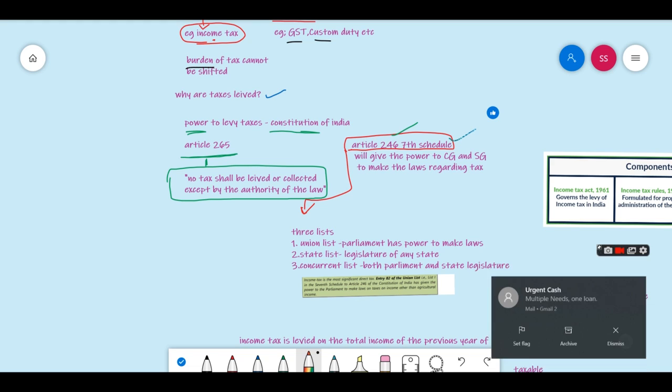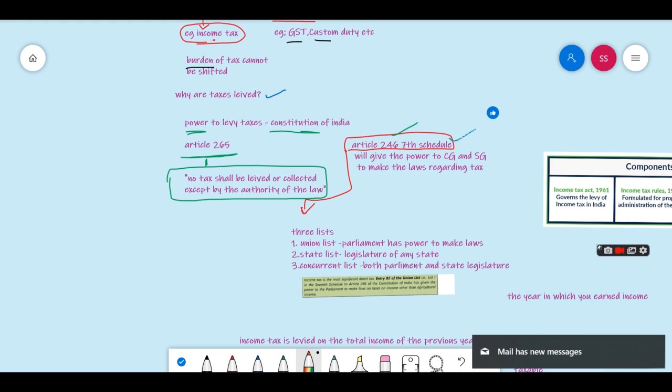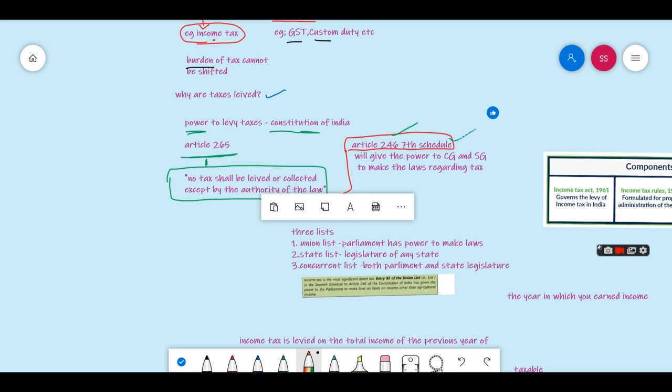In Article 246, the 7th Schedule gives the power to the central government and state government to make laws regarding tax. In the 7th Schedule, there are three lists: the union list, the state list and the concurrent list. In the union list, Parliament has the power to make laws. That means the central government has the power to make laws.